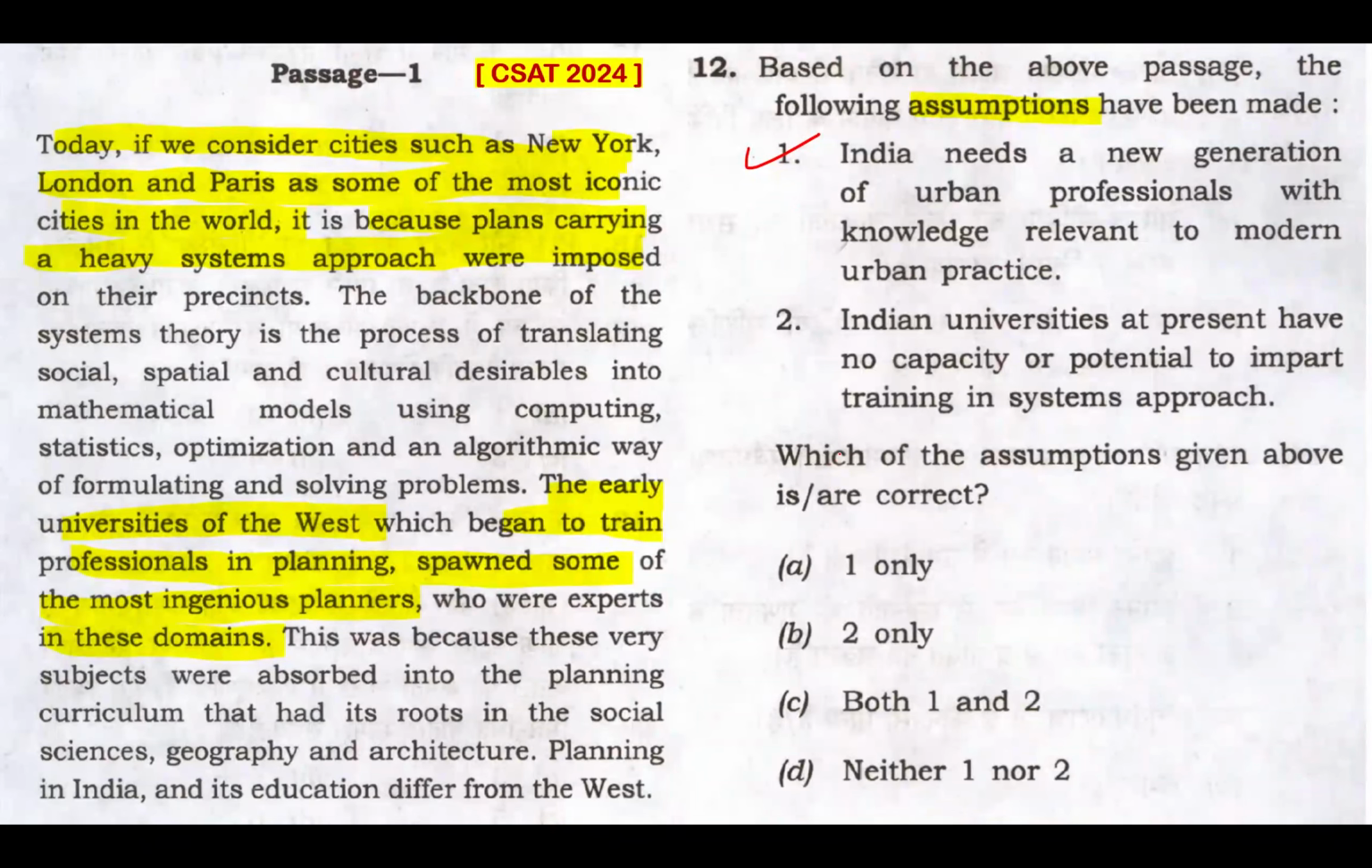Now, going to statement 2, there's something that we can't assume. There's also a limit till which we can assume. Yes, there's something mentioned about education in India differing from that of the West, but nothing about Indian universities as such. And that too, Indian universities at present having no capacity or potential to impart training. No, there is no blame of that sort put squarely on Indian universities. There's no capacity nor potential. This is also totally out of context in that sense. So my answer is option A.